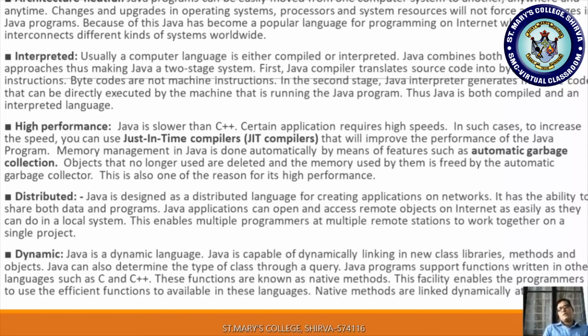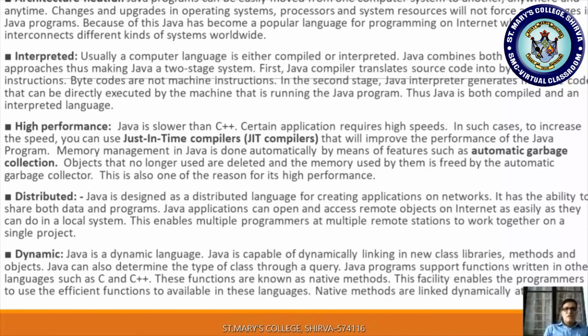So anybody can develop any kind of project, sitting anywhere, right? A team can work on the same project, and they can access the data and program from remote locations by using this distributed nature.